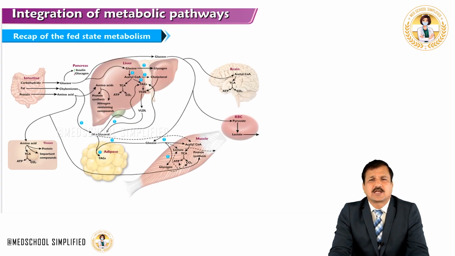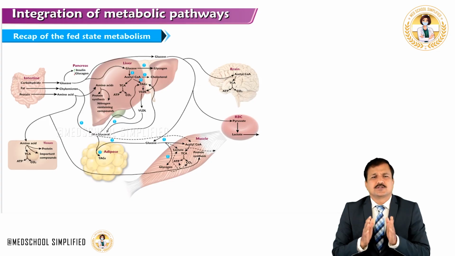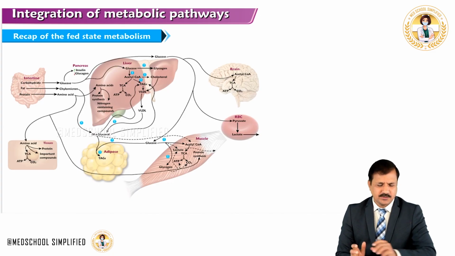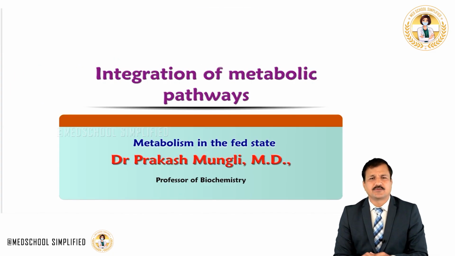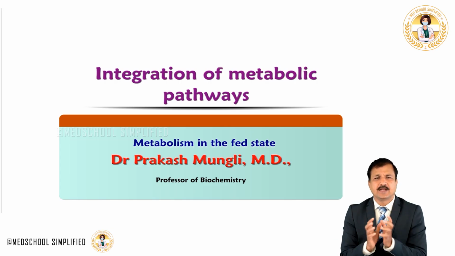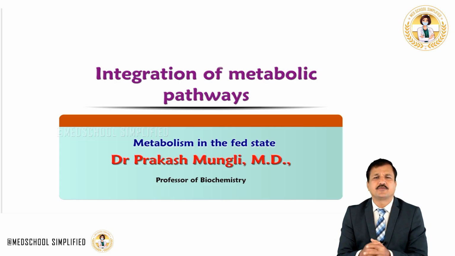Amino acids are taken up by the tissues, such as skeletal muscle, and are used for new protein synthesis. So this is what happens to the simple products coming from the macronutrients that we have taken in the diet, that is carbohydrates, fats and proteins, which are digested and absorbed into our circulation as glucose, fatty acids and amino acids. That's all about integration of metabolic pathways under fed condition. I hope this video has helped you in understanding the big picture of metabolic pathways.